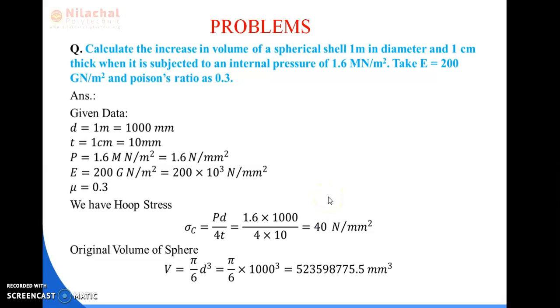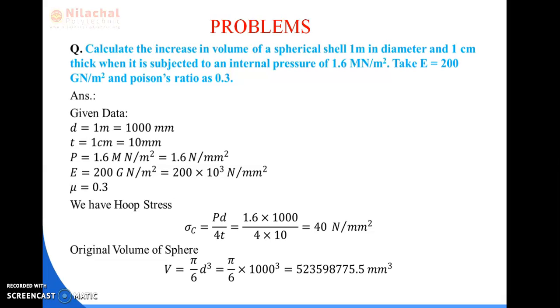Let's do another problem related to change in volume of a spherical shell. Calculate the increase in volume of a spherical shell 1 meter in diameter and 1 centimeter thickness when it is subjected to an internal pressure of 1.6 meganewton per meter square. Take E as 200 giganewton per meter square, and Poisson's ratio as 0.3.